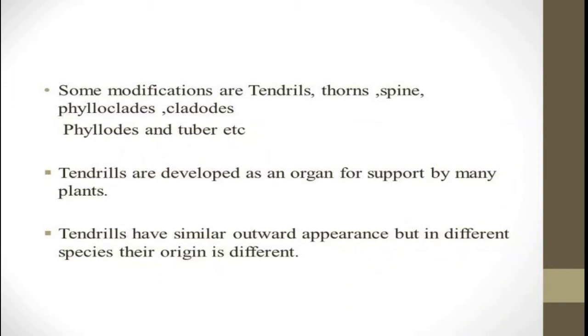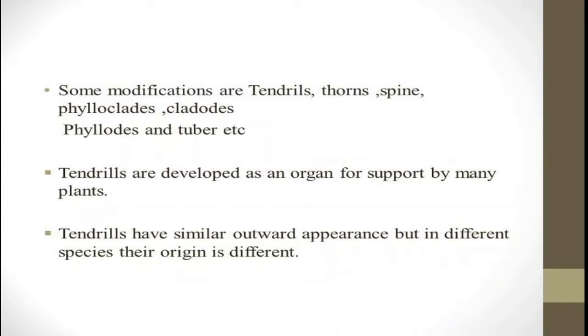The tendrils are developed as an organ for support by many plants. Here tendrils have similar outward appearance, but in different species their origin is different. Tendrils of Passiflora are actually axillary buds.